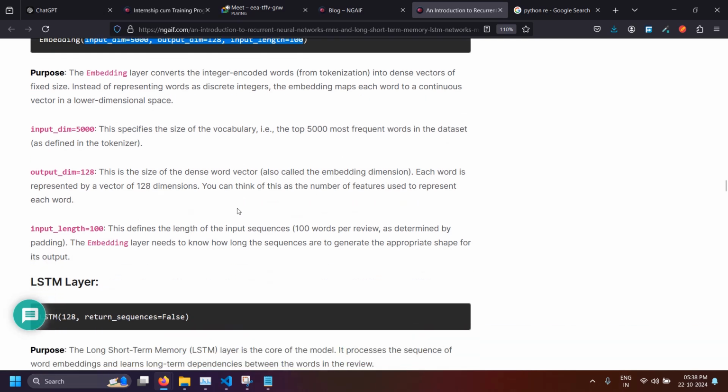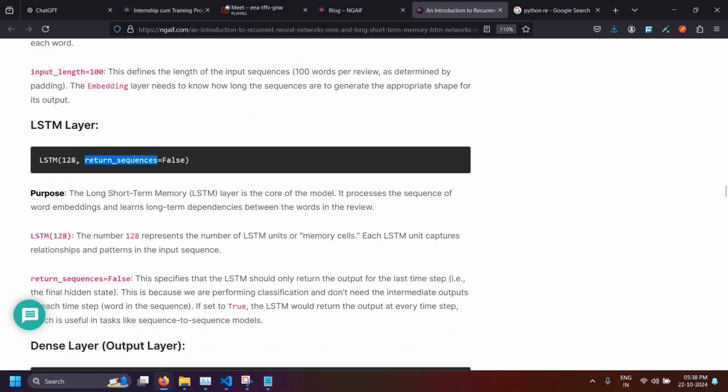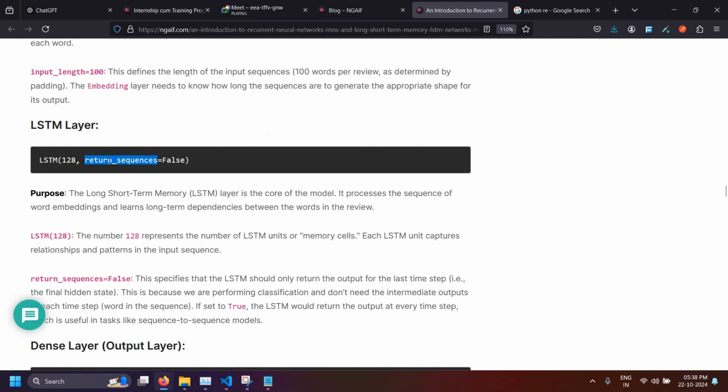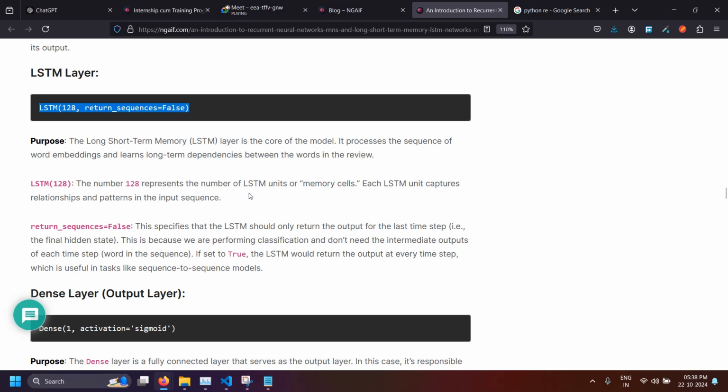Okay, then comes the LSTM layer. So this was the embedding layer. Now comes the LSTM layer, and I told you in the start of this session what LSTMs are. They keep things in memory. So the long short-term memory layer is the core of the model that we are building. It processes the sequence of word embeddings and learns long-term dependencies between the words in the review.